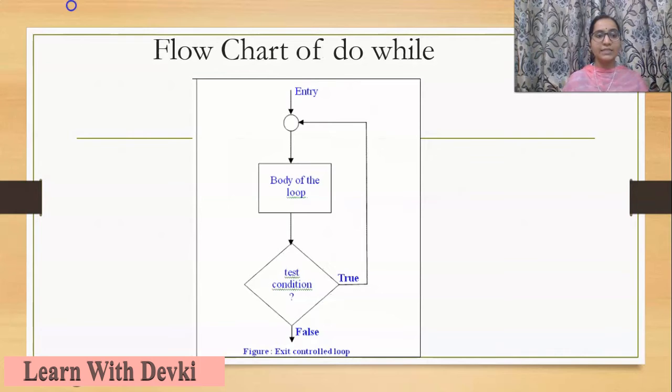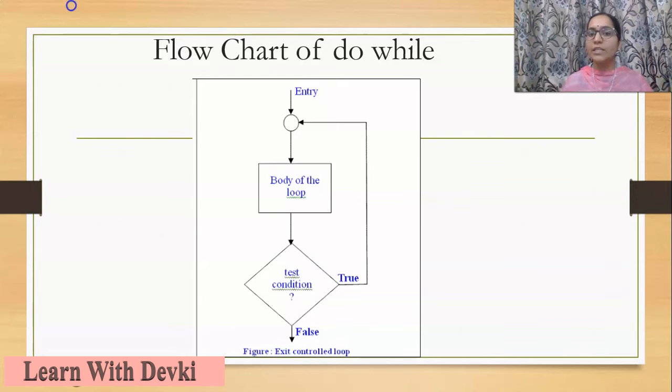Now first let us check the flow chart of the do while loop. In the entry point, as the loop is starting, what is happening over here? The body of the loop is executing, not the condition checking. In both while and for loops, we first check the condition, then the body of the loop is executed. Here the body of the loop is executed without checking any condition. So it will be executed the first time, whether the condition is true or false.